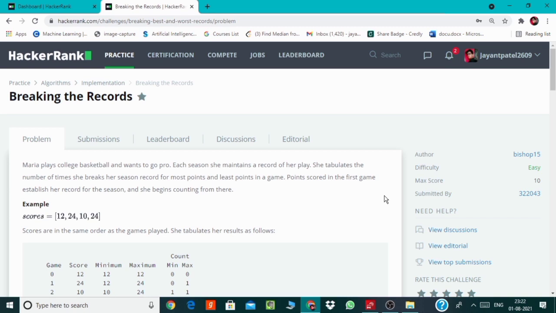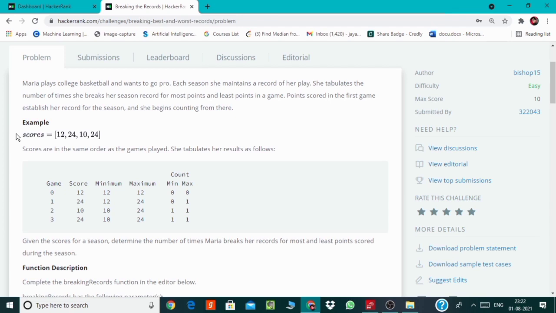So today we're gonna solve another HackerRank problem, which is Breaking the Records. Here Maria plays a college basketball game and wants to go pro, and each season she maintains a record of her play and she tabulates the number of times she breaks her season record for most points and for the least points. Here we are given an array scores, which consists of the scores of the games that she has played, and we have to find how many times she is breaking the records.